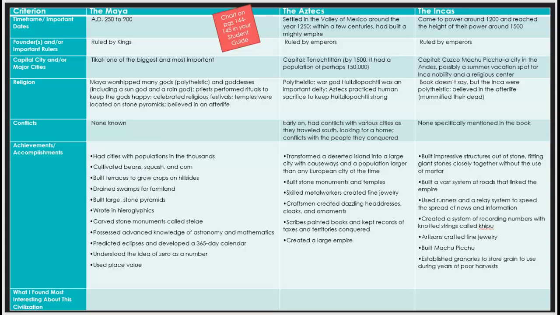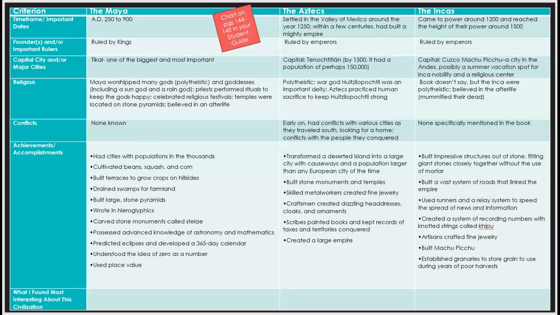The conflicts early on, they had conflicts with various cities as they traveled south looking for a home. Their conflicts were with people that they conquered. Their achievements and accomplishments: they had transformed a deserted island into a large city with causeways and a population larger than any European city at that time. They built stone monuments and temples. Skilled metal workers created fine jewelry. Craftsmen created dazzling headdresses, cloaks, and ornaments. Scribes painted books and kept records of taxes, and territories conquered. And then they created a very large empire.